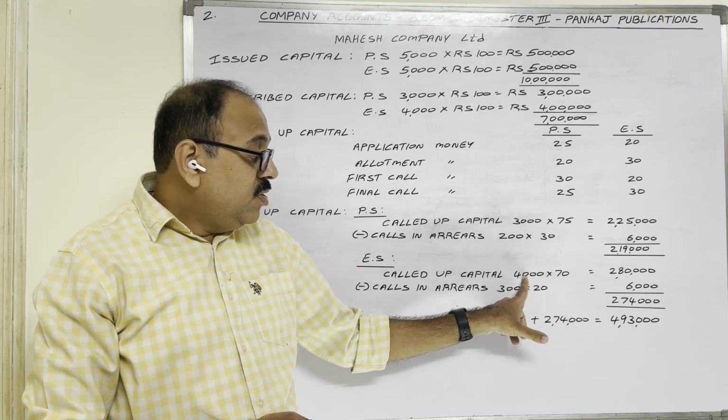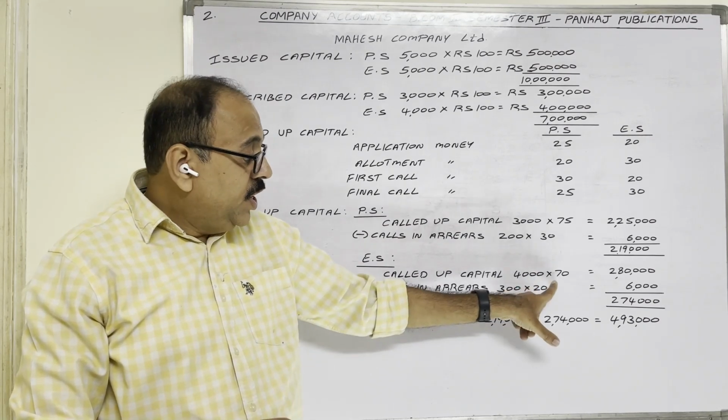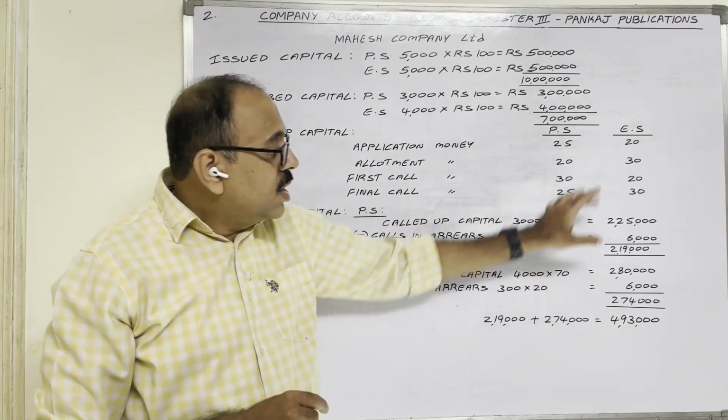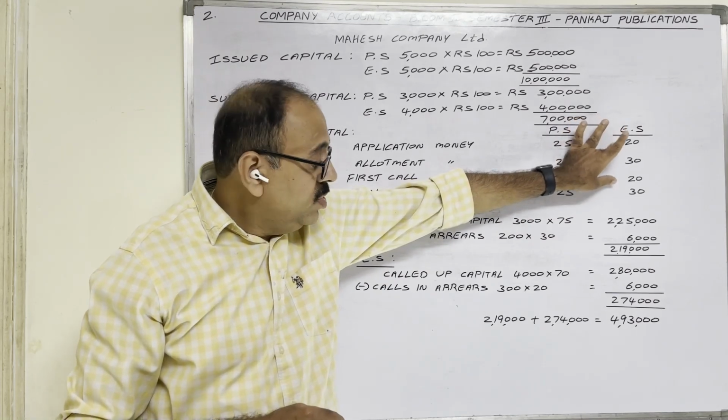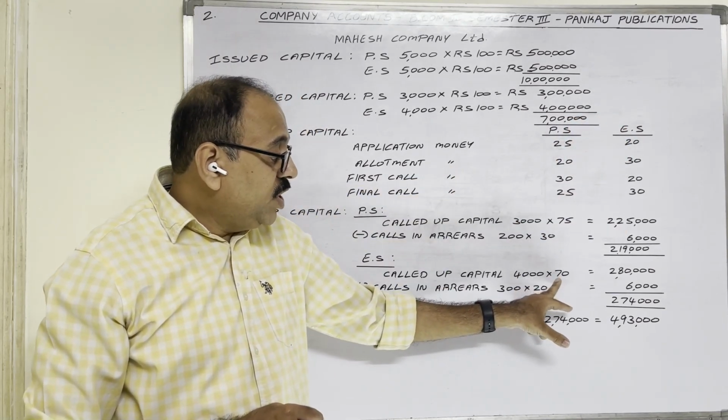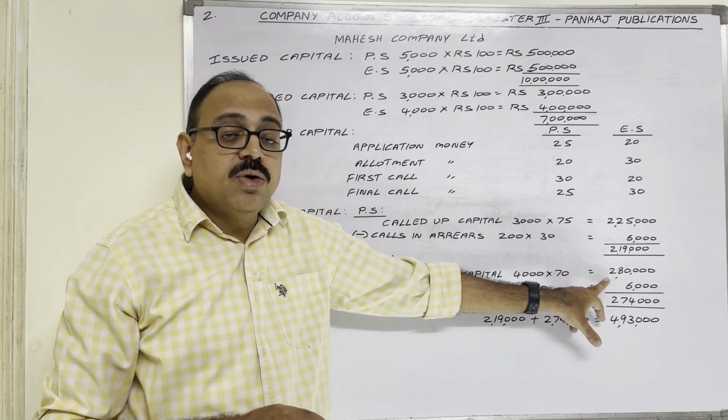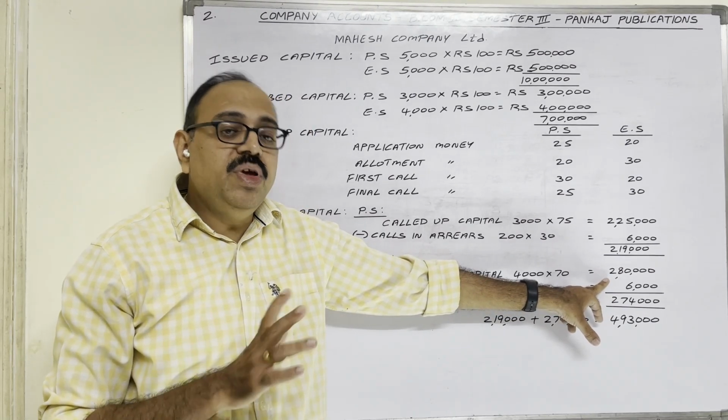In case of equity share, how much is the called up capital? The public applied for 4,000 shares, and on one share the company called 70 rupees. 4,000 into 70 rupees each, 2,80,000 is the called up capital in case of equity shares.